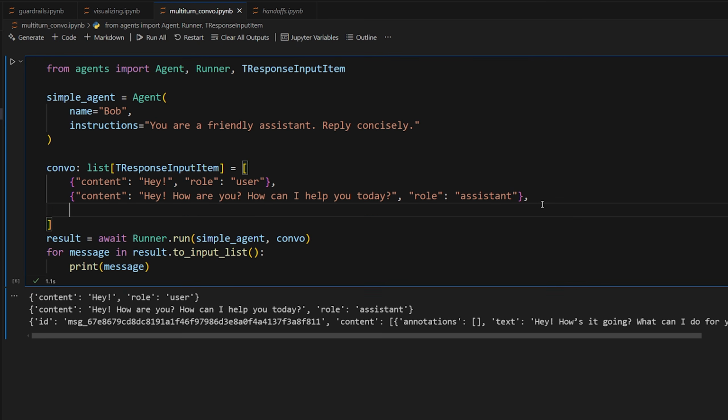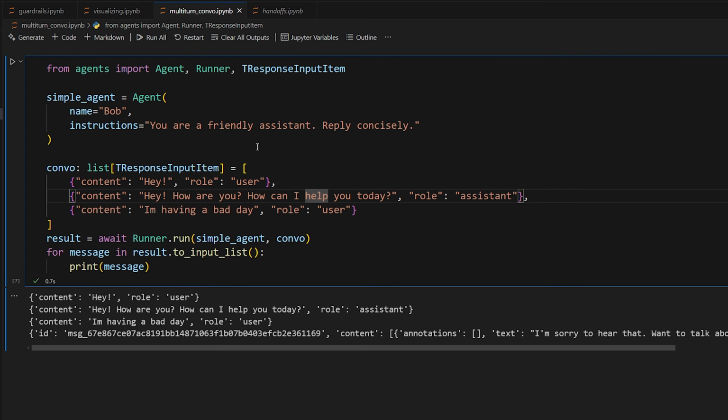If you want to, you can add as many messages to this as you want. So we could say content, "I'm having a bad day," role user. You can say something like this, and we can invoke it and get a response. This is going to be very useful when you want to provide a conversation history to an agent when you invoke it.